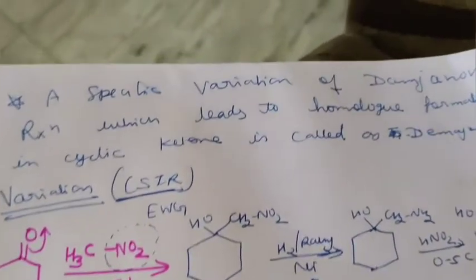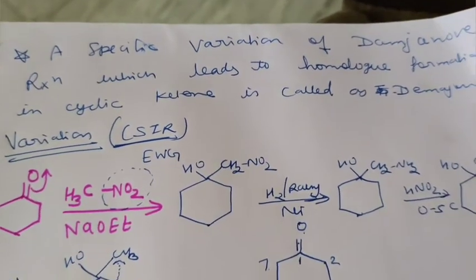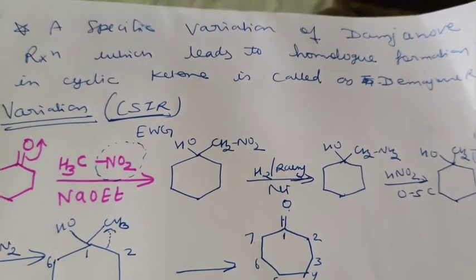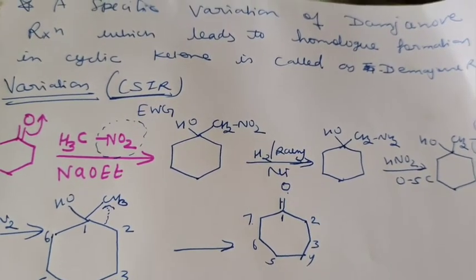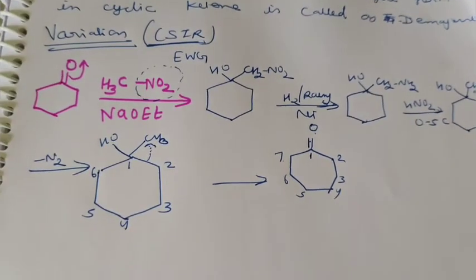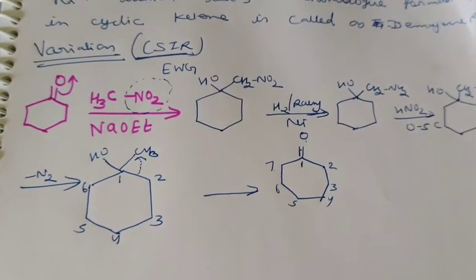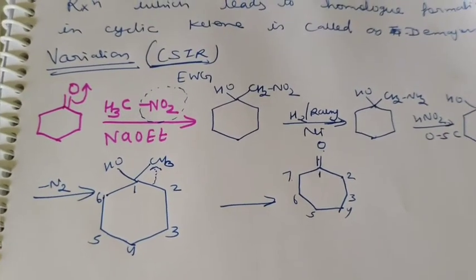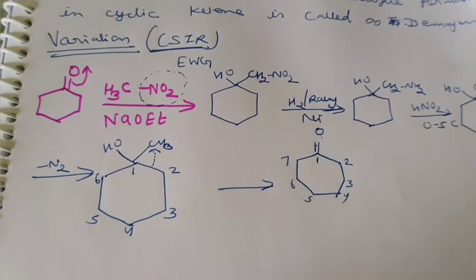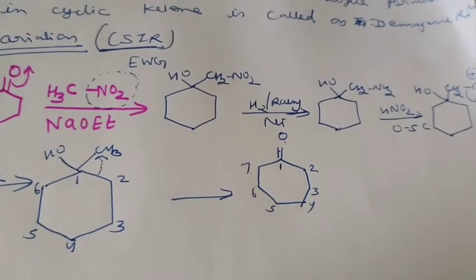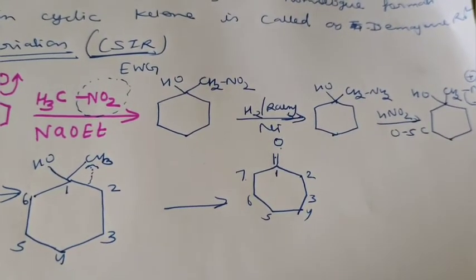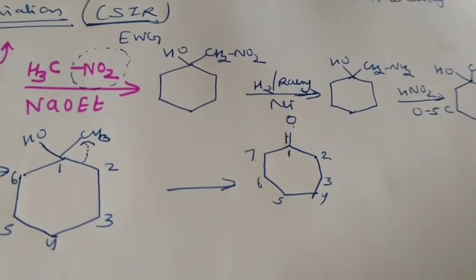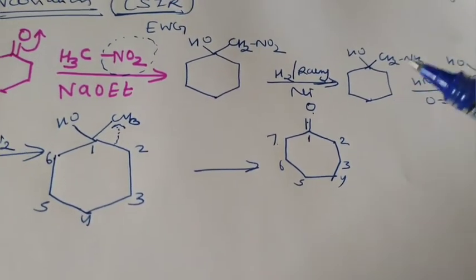Now we can summarize: a specific variation of the Demjanov reaction which leads to homologous formation in cyclic ketone is called the Demjanov reaction. Now one question came in CSIR. They have just given this example. Here CH3NO2 will react over here, and finally NO2 will be attached in that form. Then after that reduction will take place, and finally we will get this product.